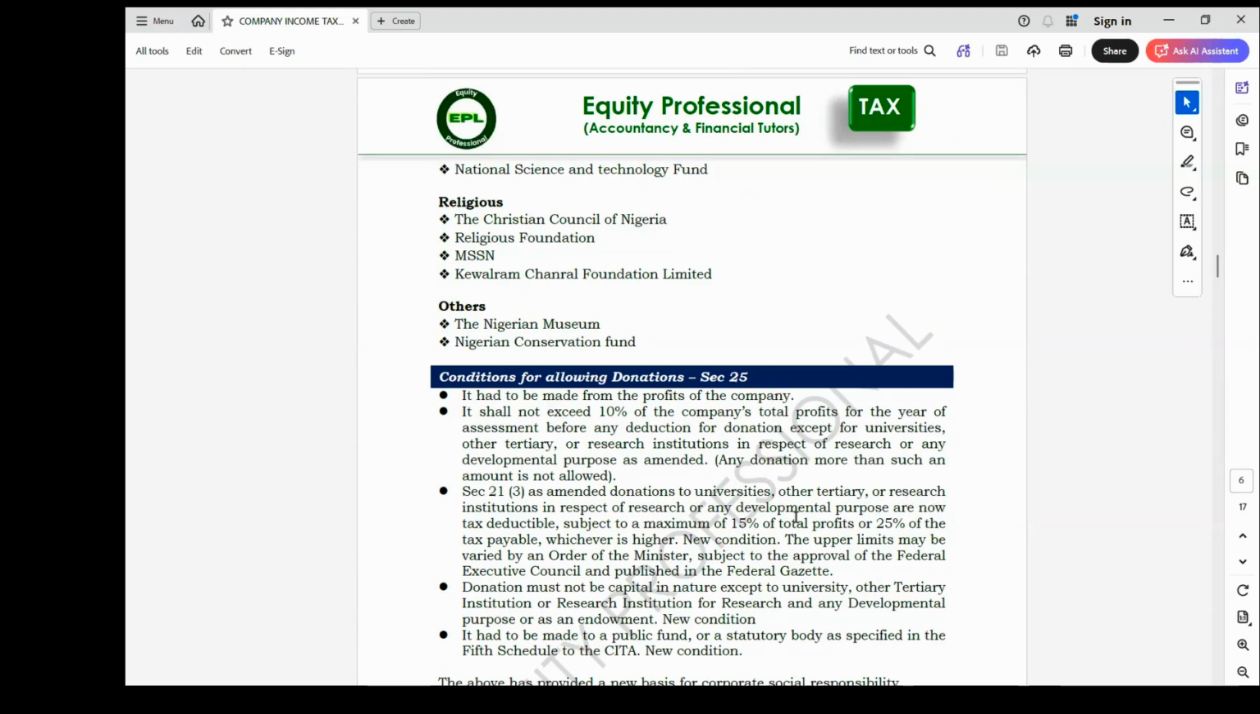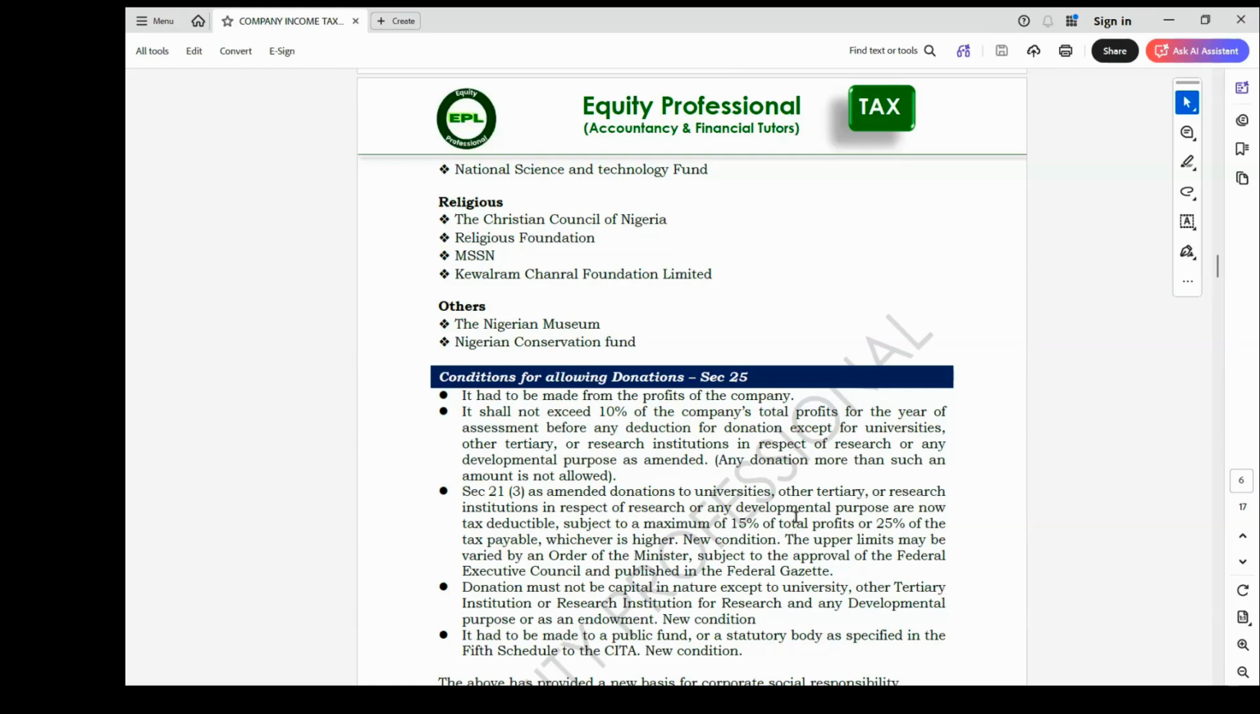Then also, the donation should not exceed 10% of the company's total profit before charging the donation. This 10% is only applicable to the normal donation and donation to research and development. I told you we have four categories of donation. It must not exceed 10% of the total profit in the case of normal donation and donation for research and development.